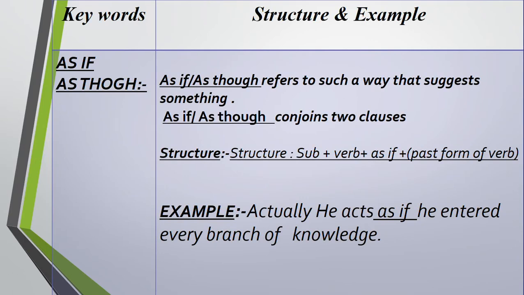Then as if or as though. As if and as though are both the same. As if, or as though, refers to such a way that suggests something. As if, as though, conjoins two clauses. Structure, you see: subject plus verb plus as if or as though plus past form of the verb. You see, example I have cited here. Actually, he acts as if he entered every branch of knowledge.